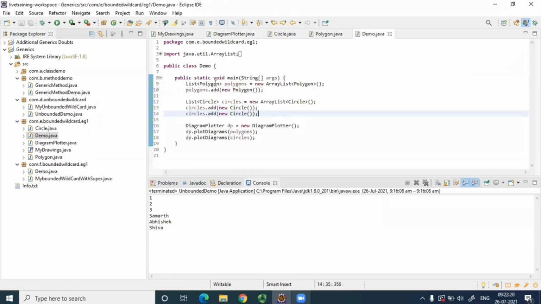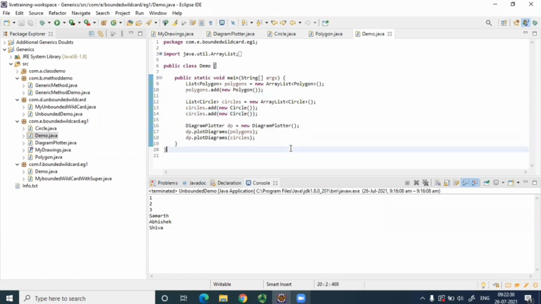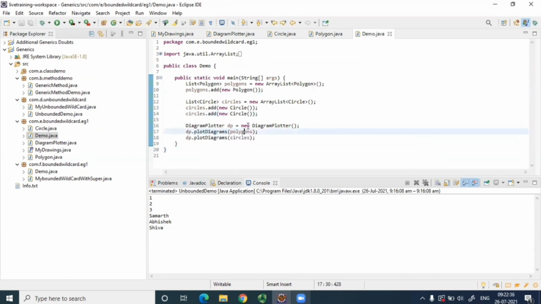So it is like this, we have created this. When we create this and when we add to it, that time it's not printing. But basically when we are instantiating this diagram plotter and calling this plot diagram method and passing this list, that time it is printing.